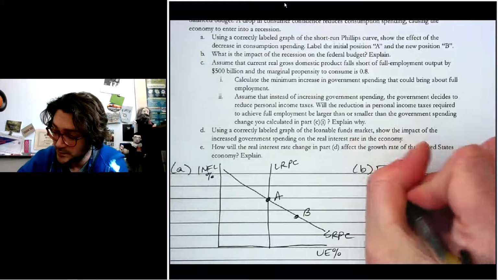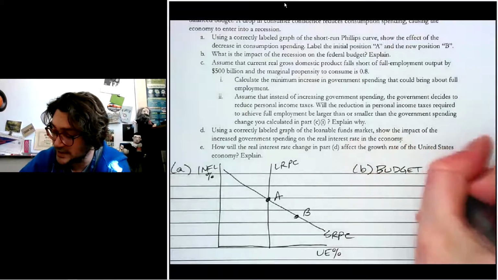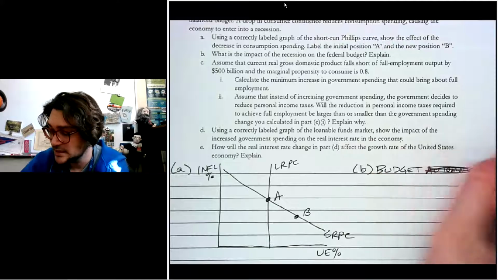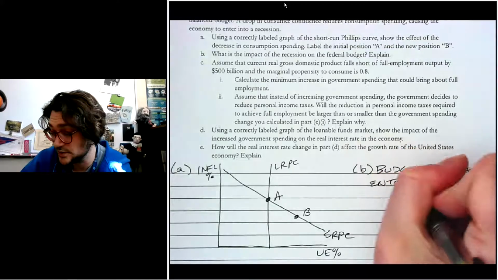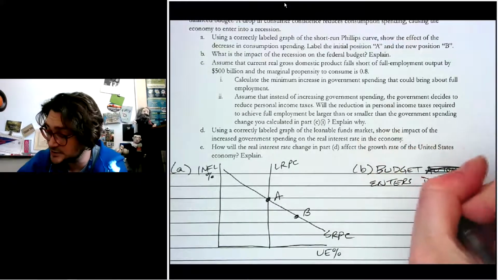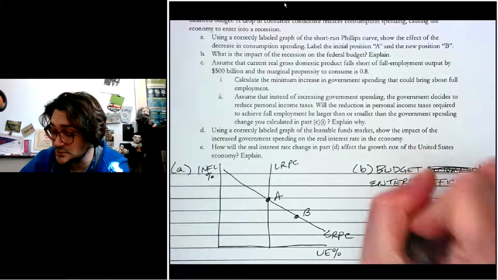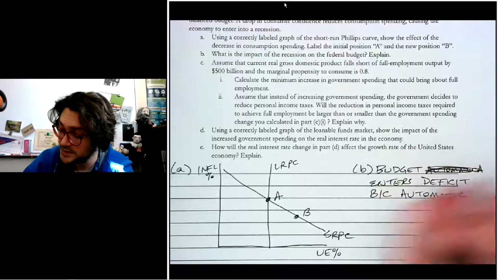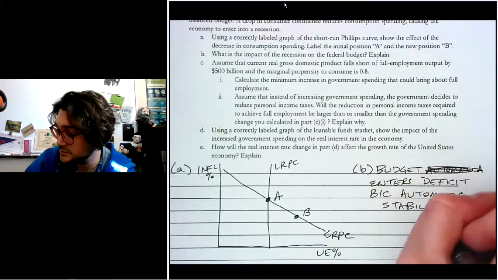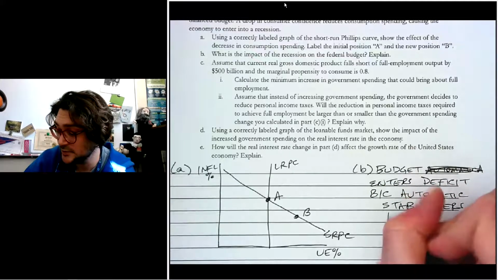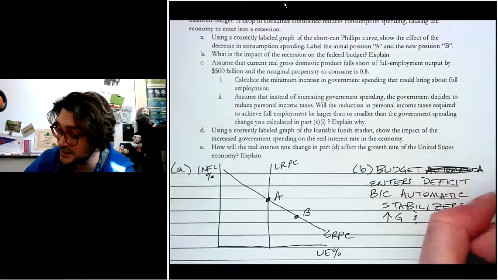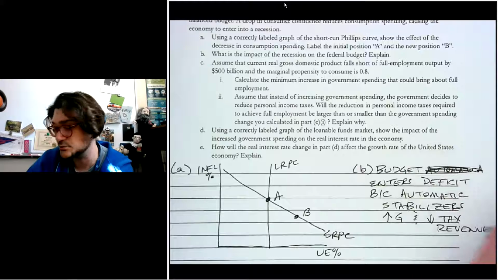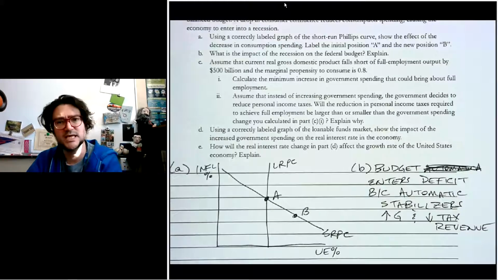So the budget, right, maybe it's better to say budget enters, right? We'll answer their question directly. Then the budget enters a deficit. And then we need to explain. So we say, because automatic stabilizers, right? That's the name for those things, increase government spending and decrease tax revenue. That's probably the easiest way to explain why that process happens, right?